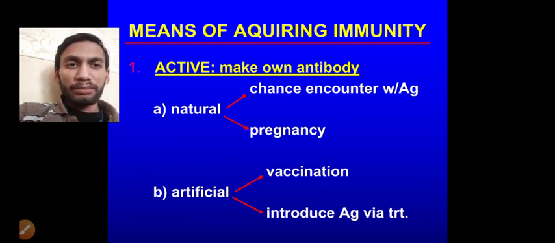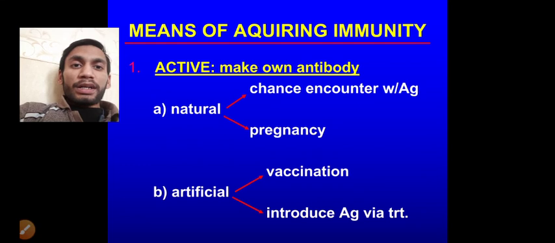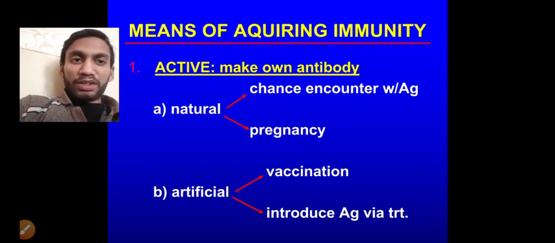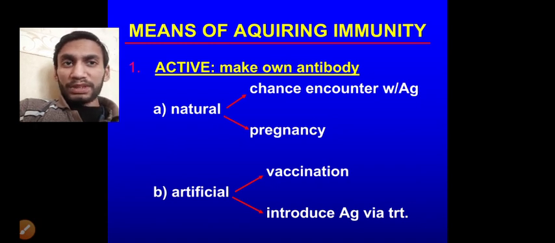So this same procedure can be applied to the vaccination process, meaning you give an exposure of a small amount of the pathogen that is not able to divide, and not able to cause the disease subsequently, right? Another process is by an artificial medium, introducing the antigen itself via treatment or exposure to the antibodies.